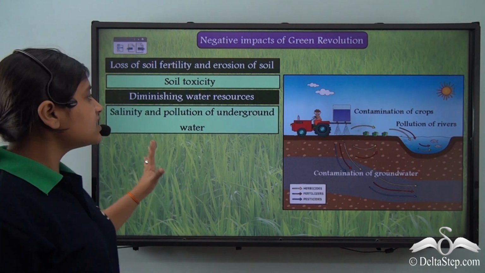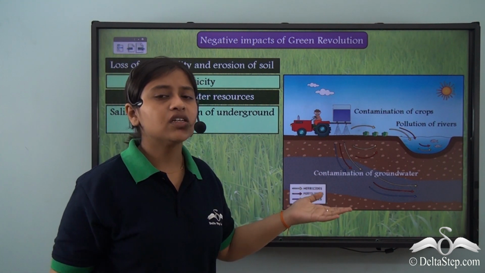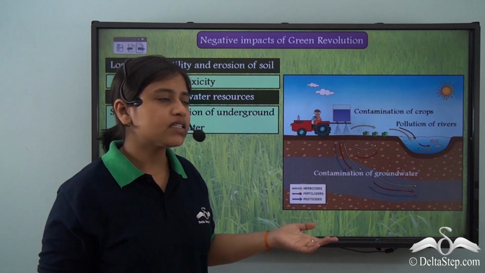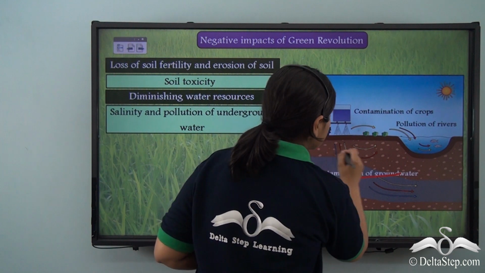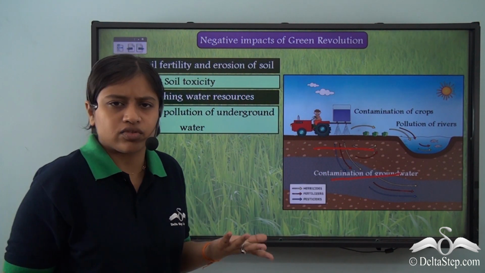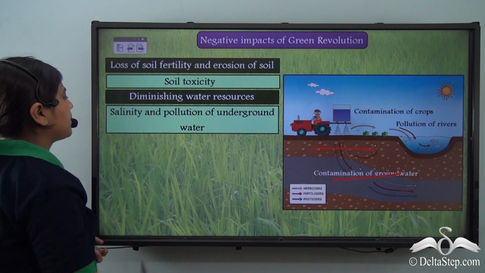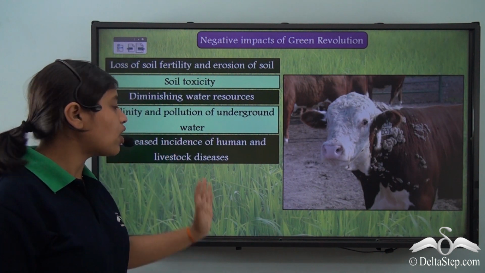Now, salinity and pollution of underground water. As I've already mentioned, due to the repetitive use of chemicals, it is contaminating the groundwater as well as the soil, therefore making it very unhealthy for distribution or for use. Now, increased incidence of human and livestock diseases.